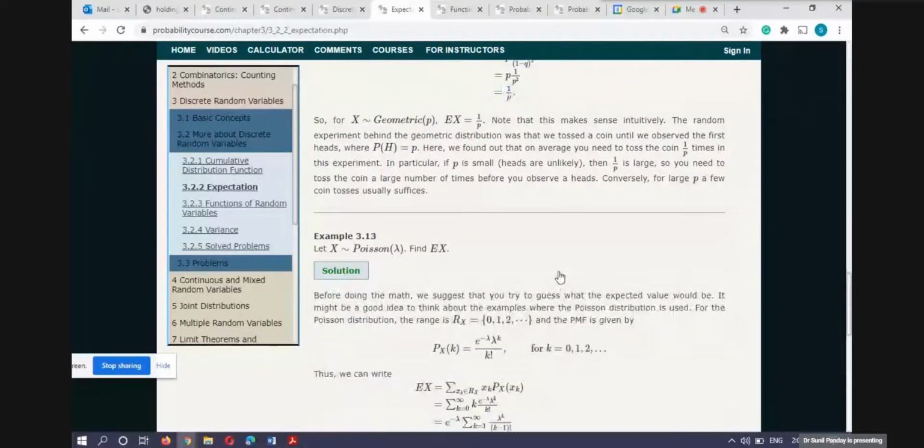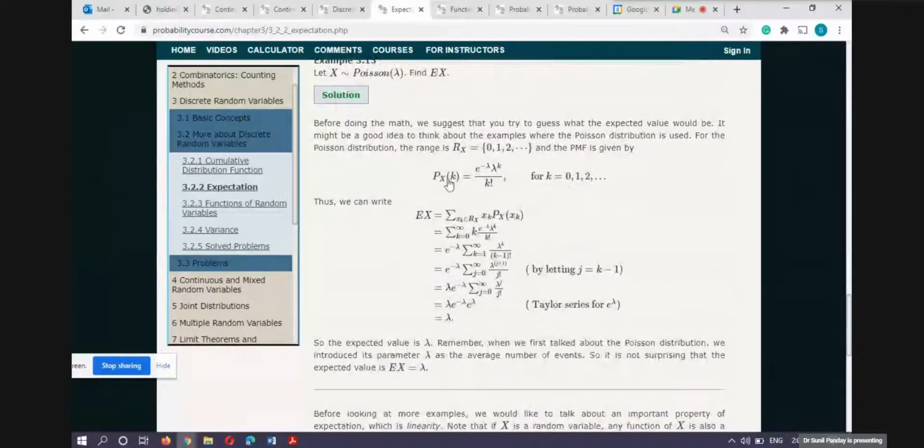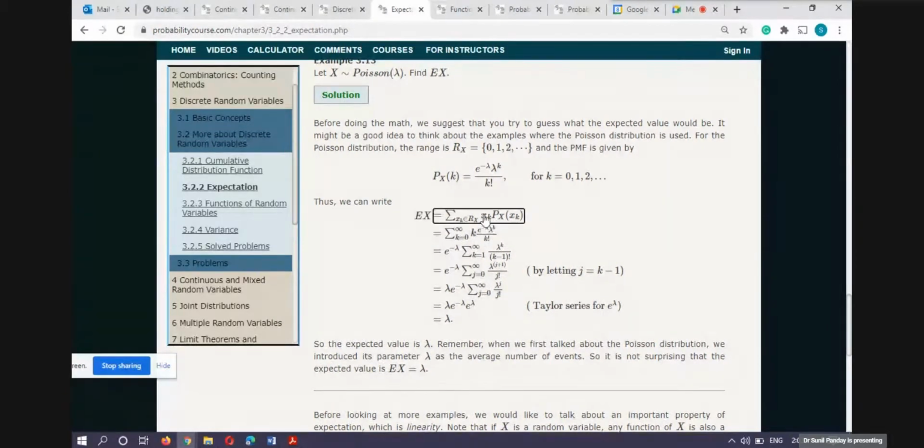Now we have the Poisson distribution also. This is the Poisson random variable; find its mean. You calculate the expectation and write xi. Here xk is the points from the range space, with the probability at these points.